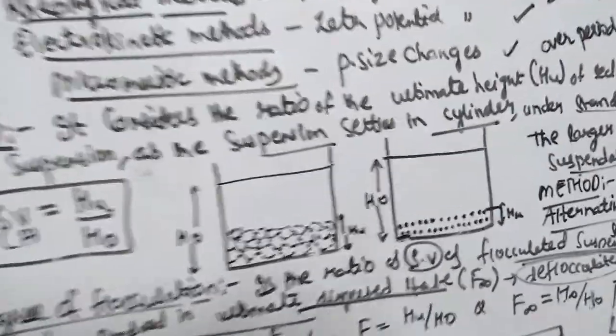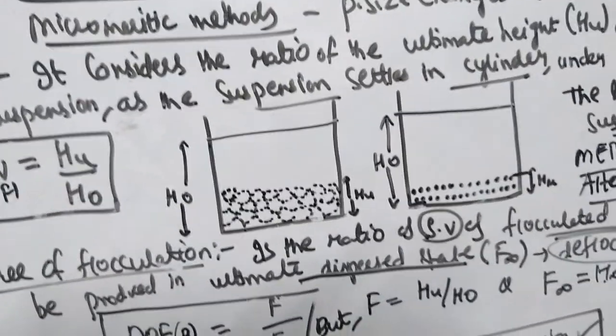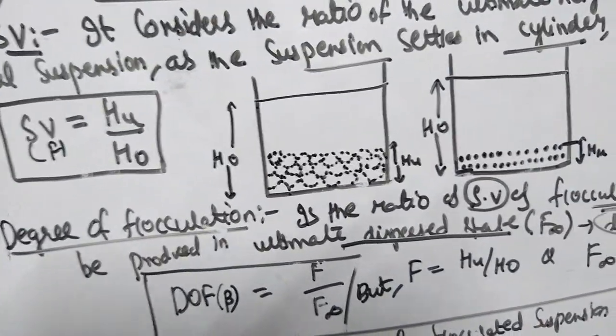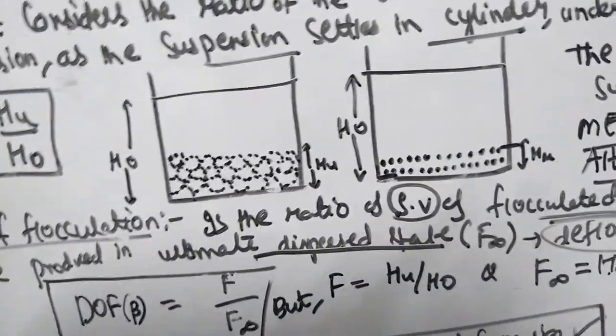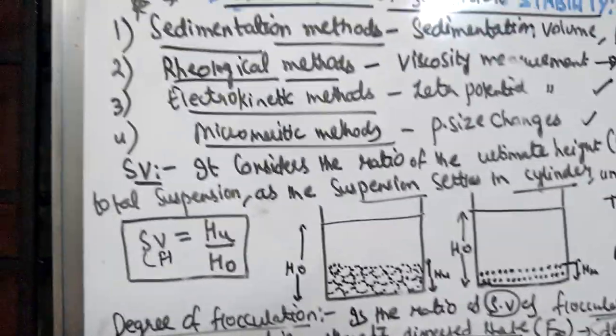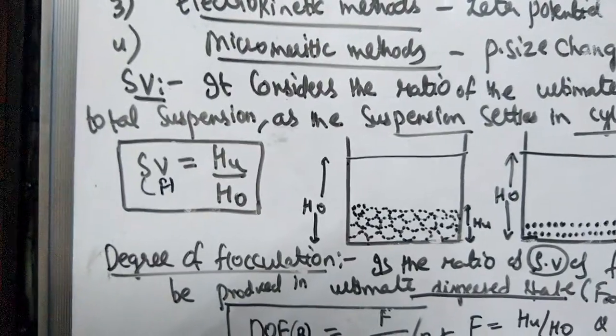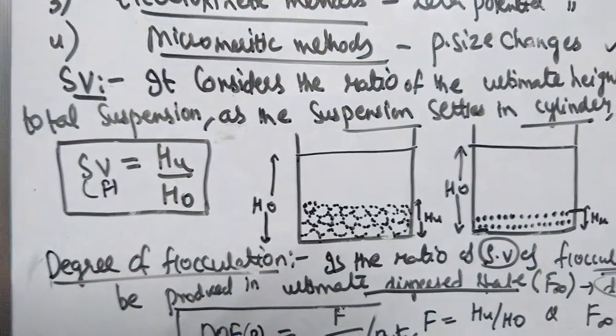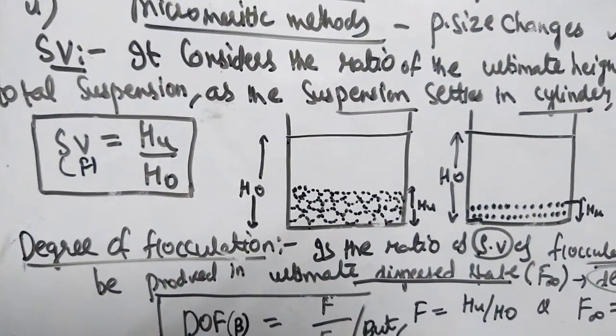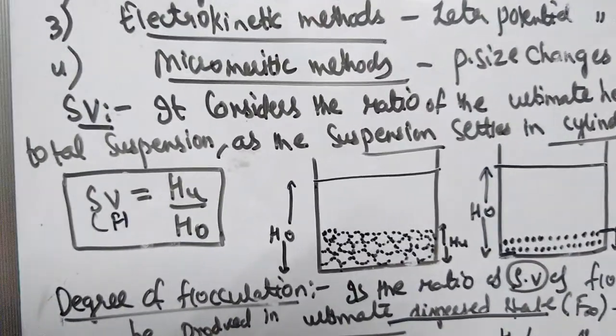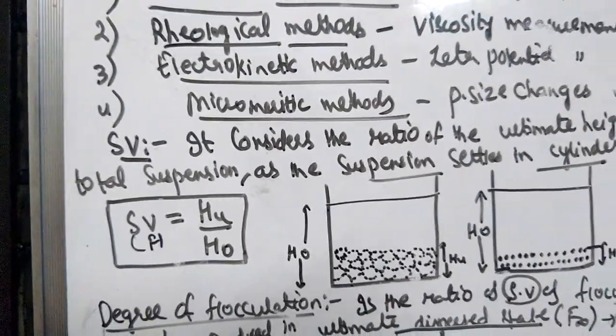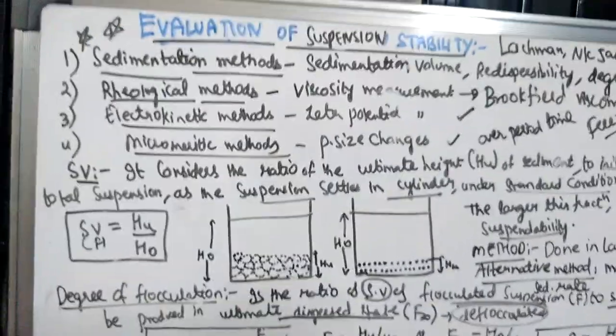So you are subjecting the suspension to a stress procedure, and in that way you also test the stability, and the change in particle size over that period of time can be measured with the help of a micrometer or Coulter counter methods. So particle size is also very important in the evaluation of suspension stability.